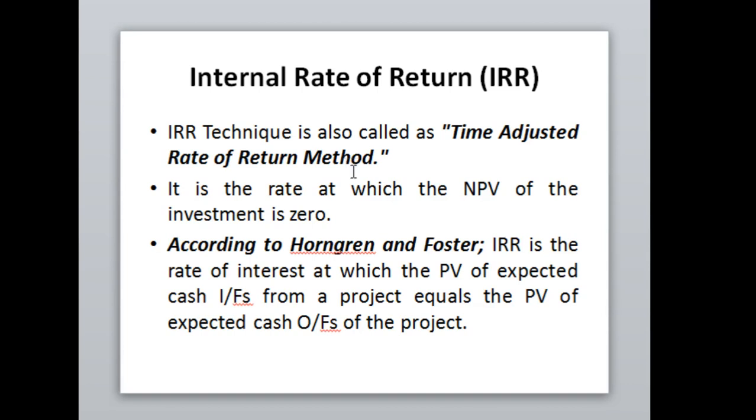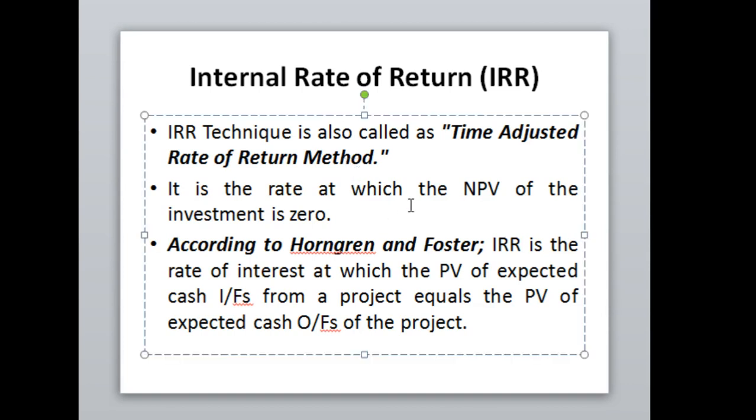Next, internal rate of return, IRR, is basically the time-adjusted rate of return method. It is also based on discounted cash flow methods, and it is the rate which makes the NPV of the investment equal to 0. According to Horn and Foster, IRR, the internal rate of return, is the rate of interest at which the present value of expected cash inflows from the project equals the present value of expected cash outflows of the project.